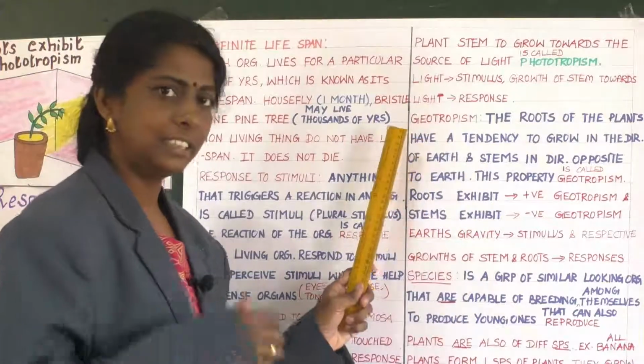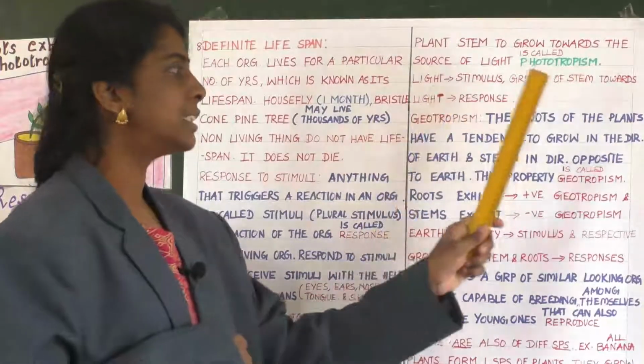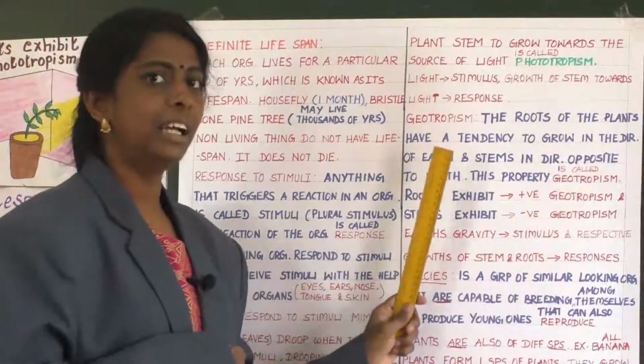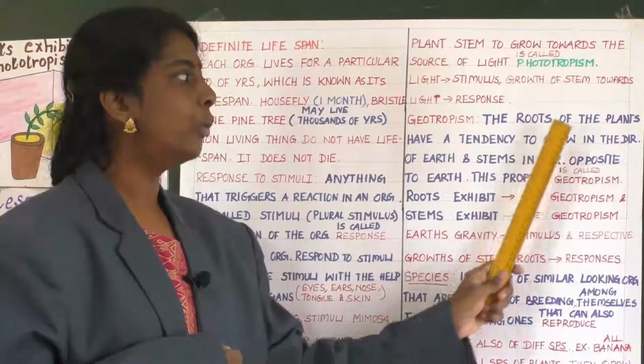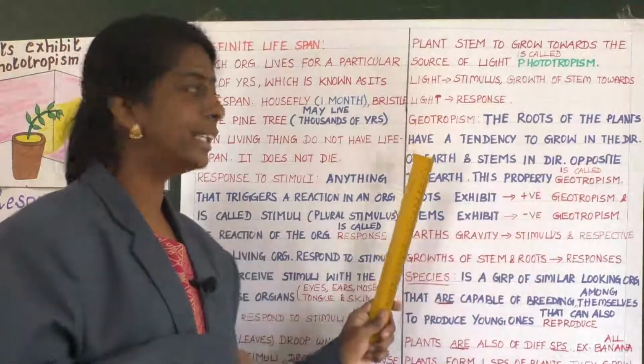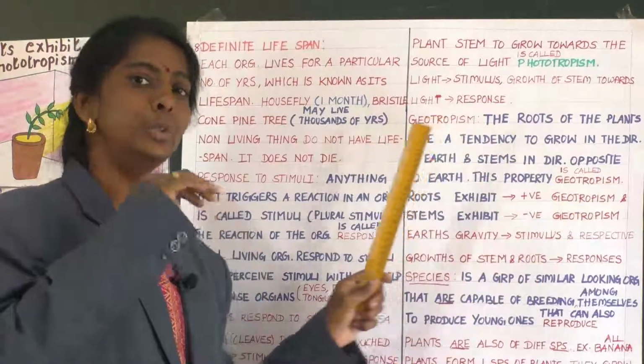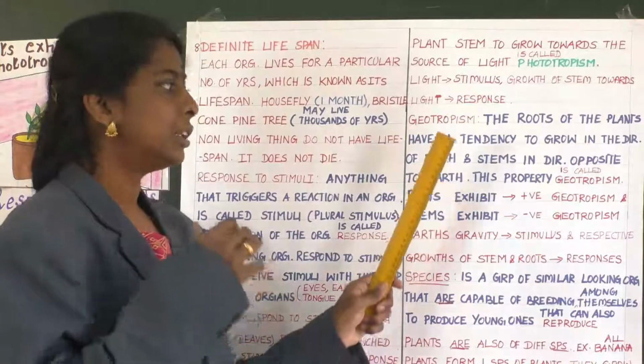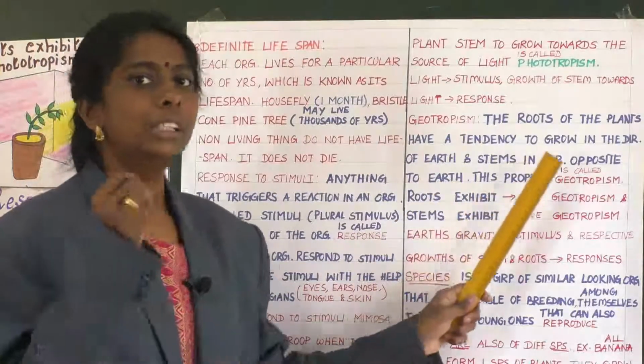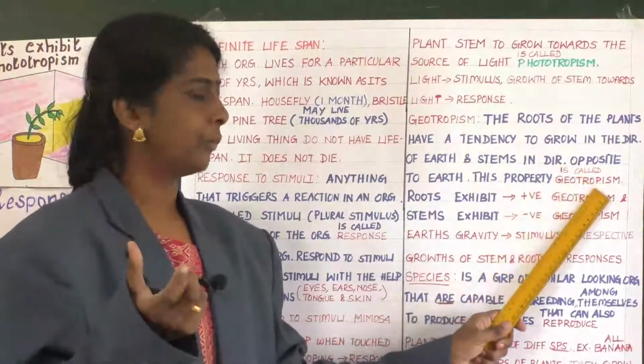What is this? Just now I said the roots of the plants have a tendency to grow in the direction of earth and stems in the direction opposite to earth. Is it not? So this property is called geotropism.